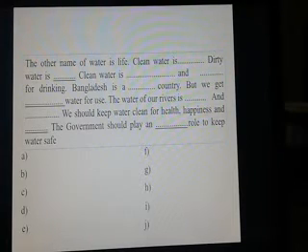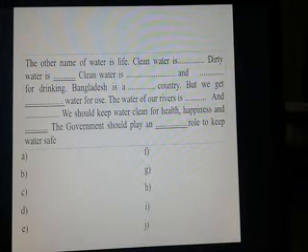Clean water is dash and dash for drinking. Bangladesh is a dash country, but we get dash water for use. The water of our rivers is dash and dash. We should keep water clean for health, happiness and dash. The government should play an dash role to keep water safe.